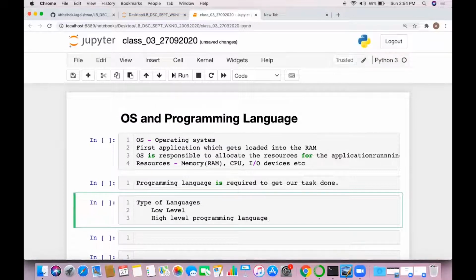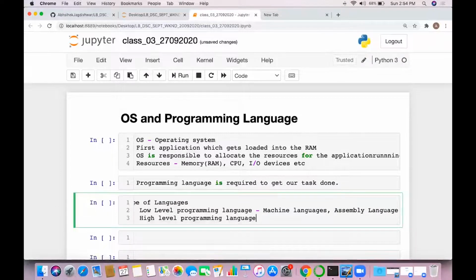Okay. Now, what is this low level programming language? So there are a number of low level programming languages available in the market. For example, you can say machine code or machine language. Basically, you can say assembly language. These all are low level programming languages.